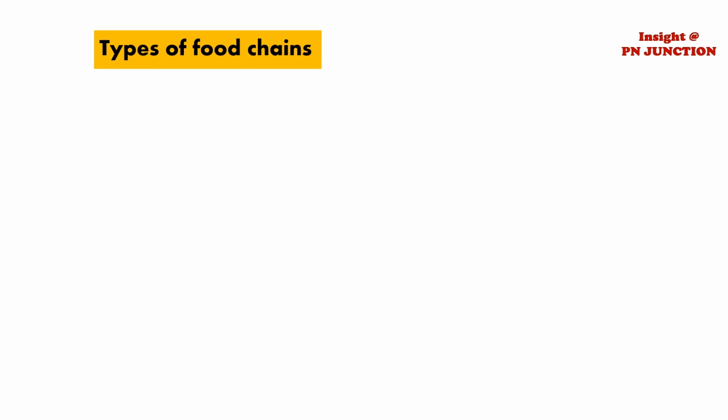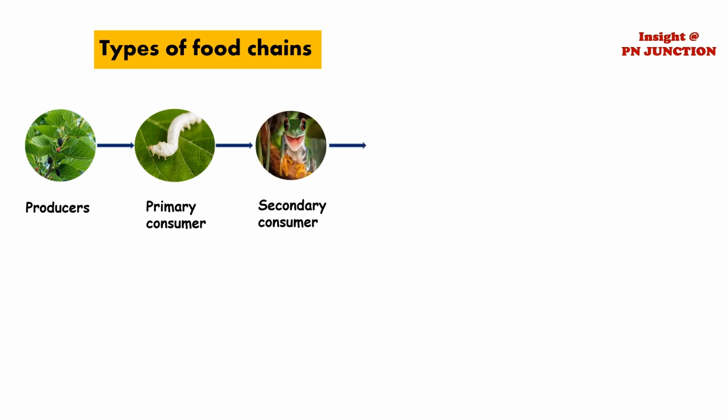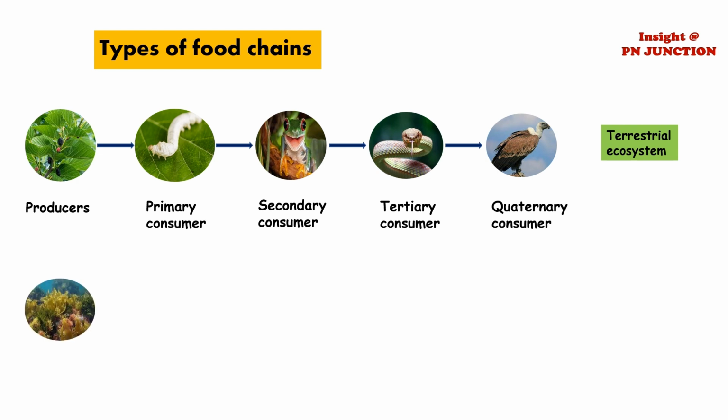Producers, consumers and decomposers are all connected to each other by food chain. This is a sequence of eating and being eaten in the very basic way to explain how the energy flow occurs within the ecosystem. Let's say there's a mulberry tree which uses sun energy to make food. Caterpillar and silkworms feed on it, which in turn is eaten by frog, and this frog later becomes the delicacy of a snake. The snake is then ultimately the food for the eagles. This is an example of food chain found in terrestrial ecosystem.